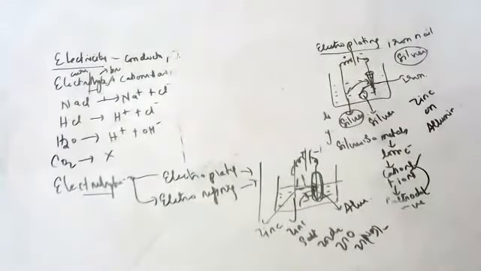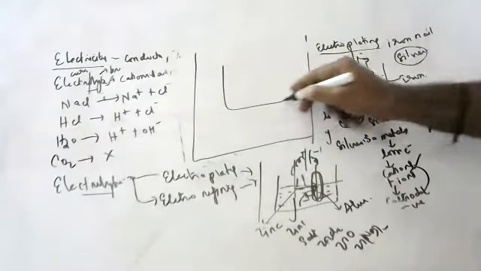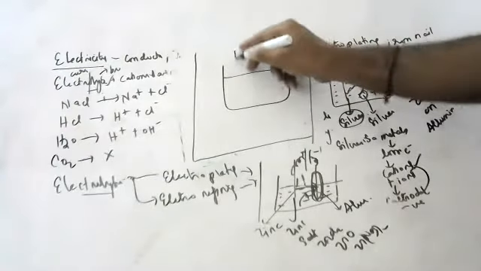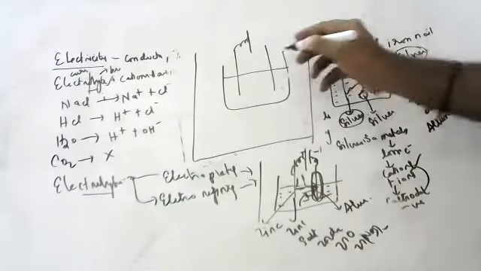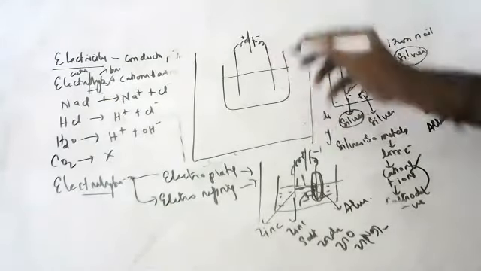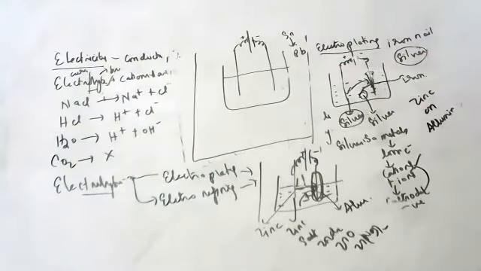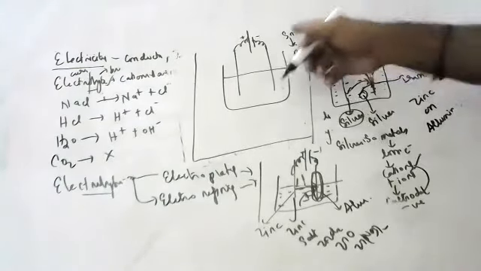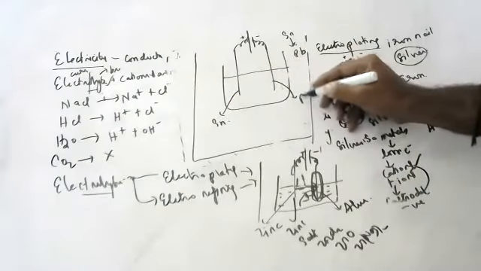It's one more example, children. Okay. Suppose that thing which we connect to the positive terminal of the battery is called the anode, and the other is the cathode. Suppose I want to do tin coating on lead. Tin you should take at the anode. At the cathode you should take lead.